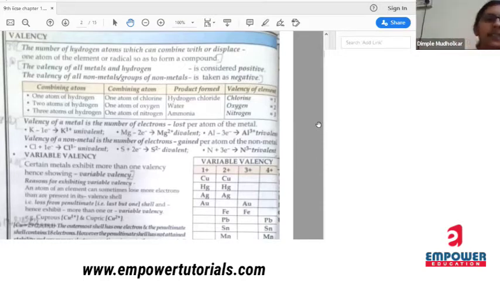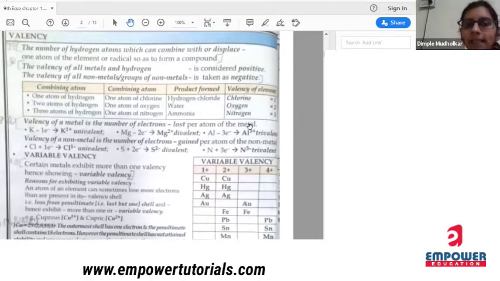It is given that valency is the number of hydrogen atoms which can combine with or displace one atom of an element or radical so as to form a compound. So basically, it is what? It is the ability to combine, right?